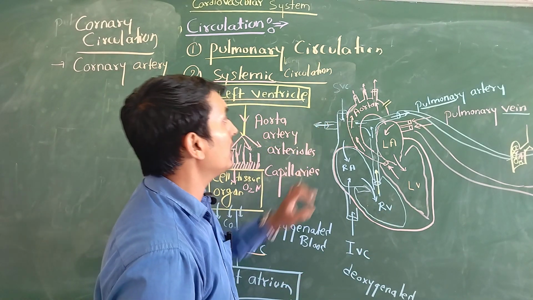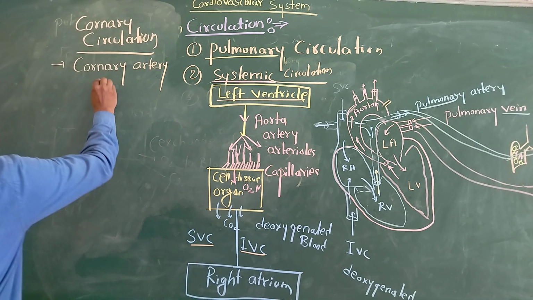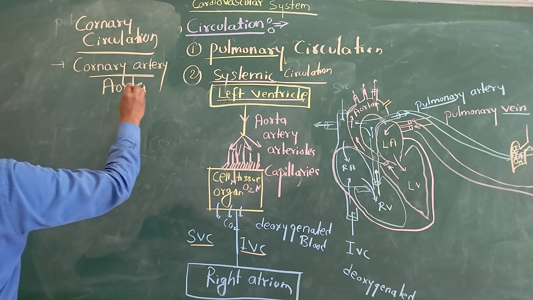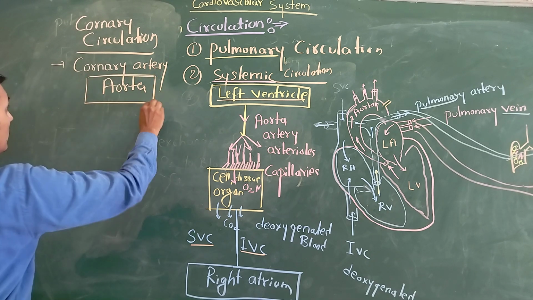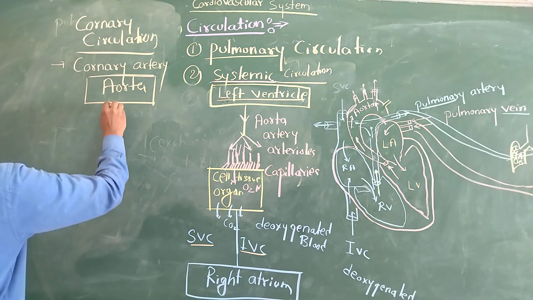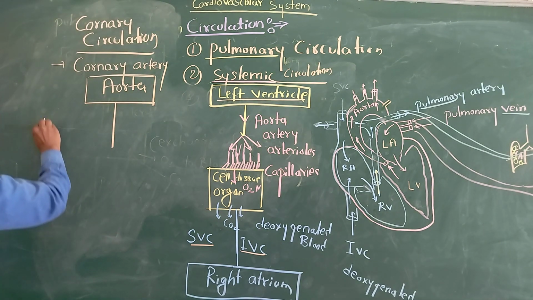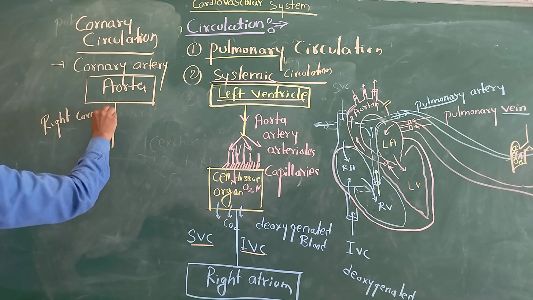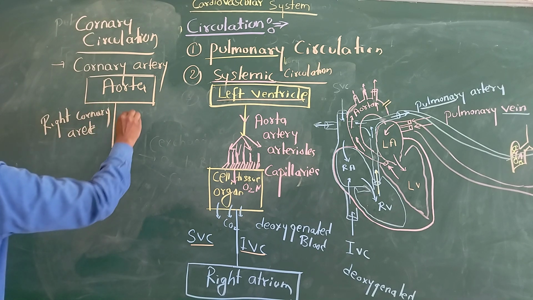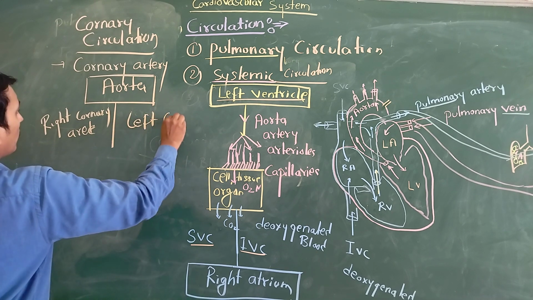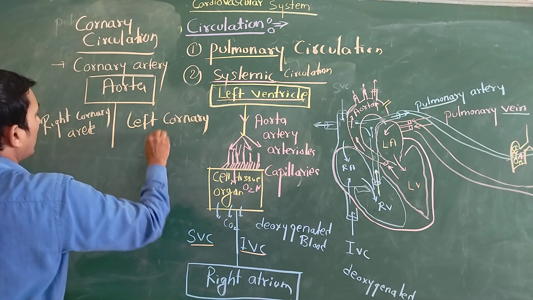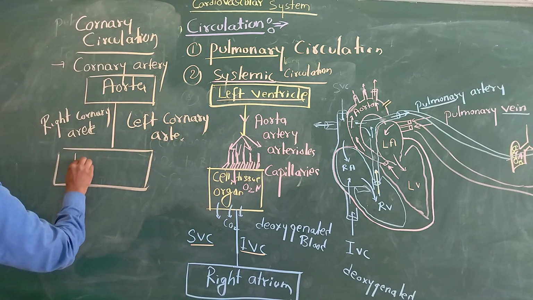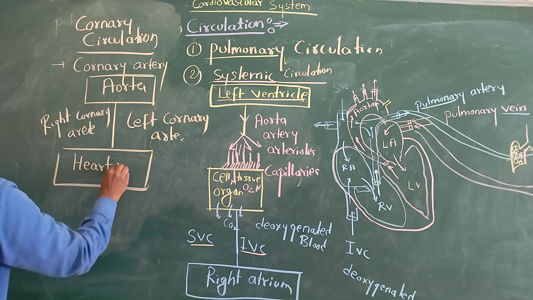So from our aorta, okay, always remember, the aorta is the largest artery, which is connected to the left ventricle. Left ventricle always carries the oxygenated blood. Now we have the coronary arteries. We have the right coronary artery, then we have the left coronary artery, which supply only the heart muscle. Okay, heart muscle, so we discussed that.